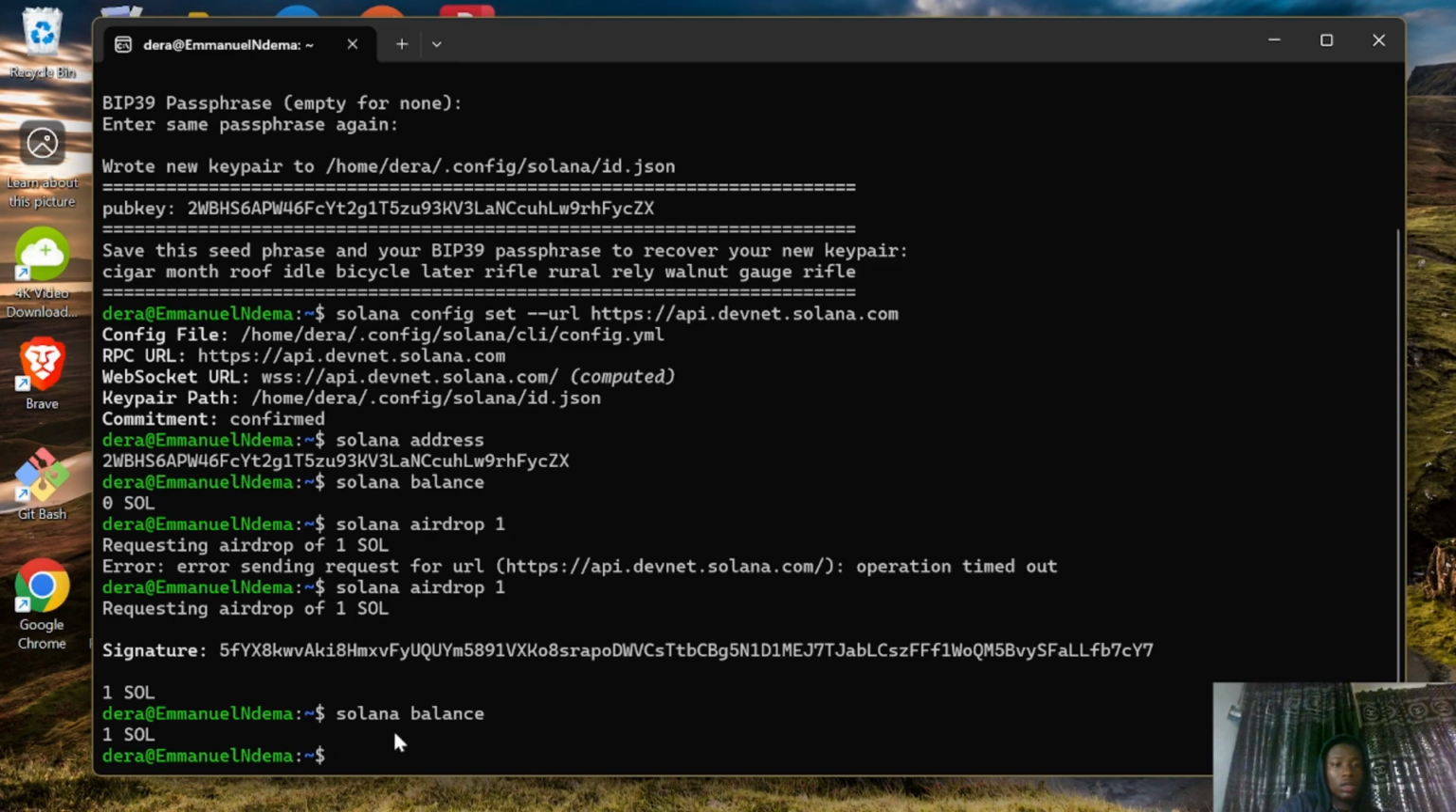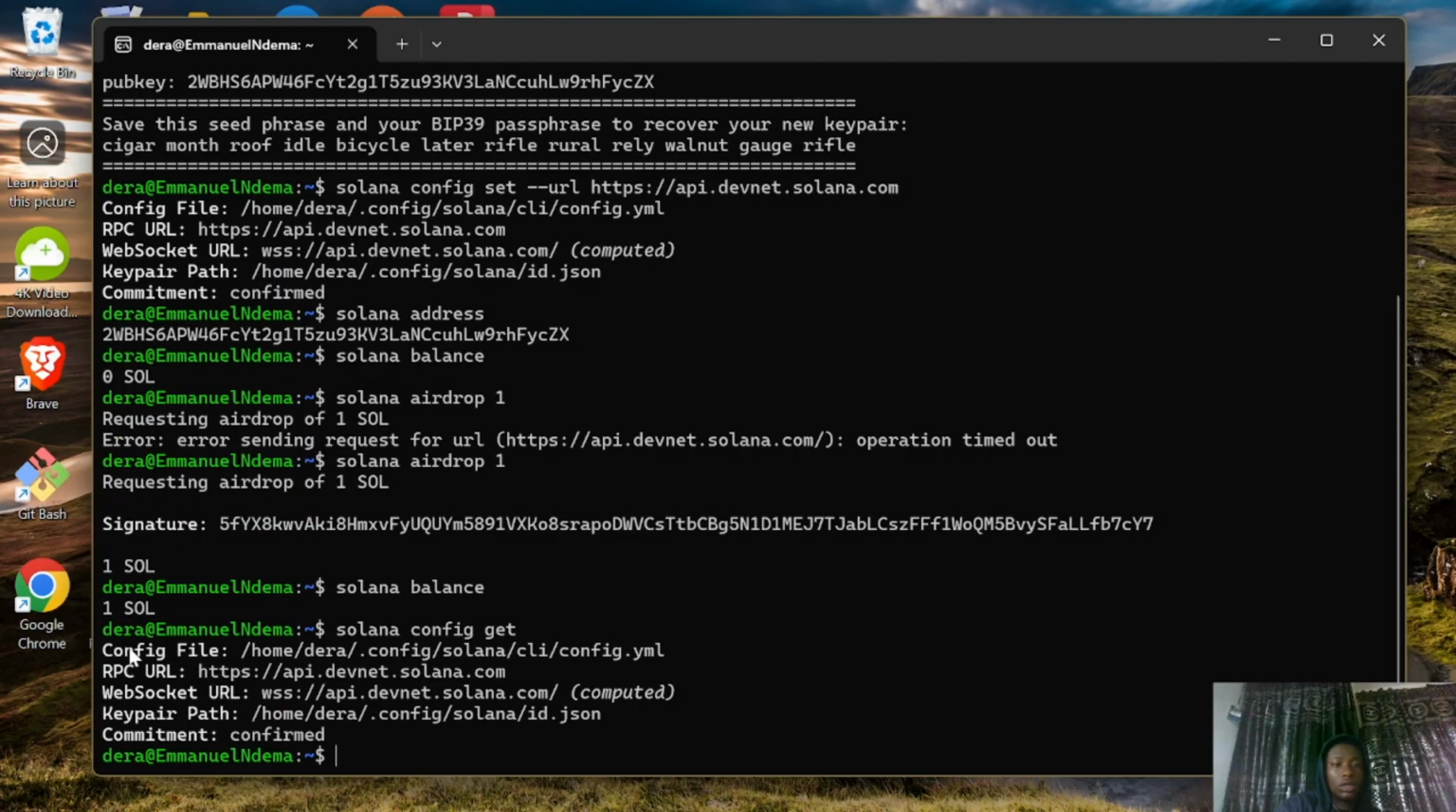Now to show your current CLI configuration, you have to use solana config get. This command shows you your current CLI configuration, and when you enter, you can see our config file. Here is our RPC URL. Before it was mainnet, but now we are using devnet, api.devnet.solana.com. Here is the WebSockets URL, and the commitment is confirmed.